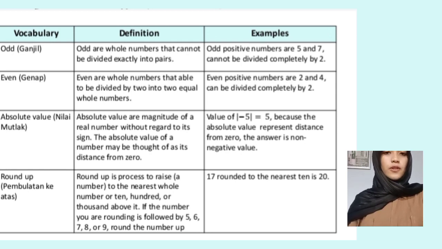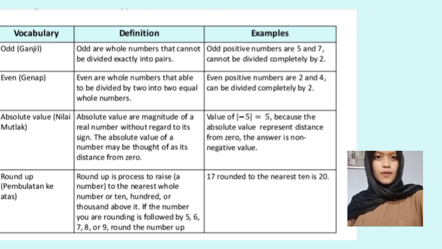The third vocabulary is absolute value, or nilai mutlak in Indonesian. Absolute value is the magnitude of a real number without regard to its sign. The absolute value of a number might be thought of as its distance from zero. And the example is the absolute value of negative 5 equals 5, because the absolute value represents distance from 0. The answer is a non-negative value.